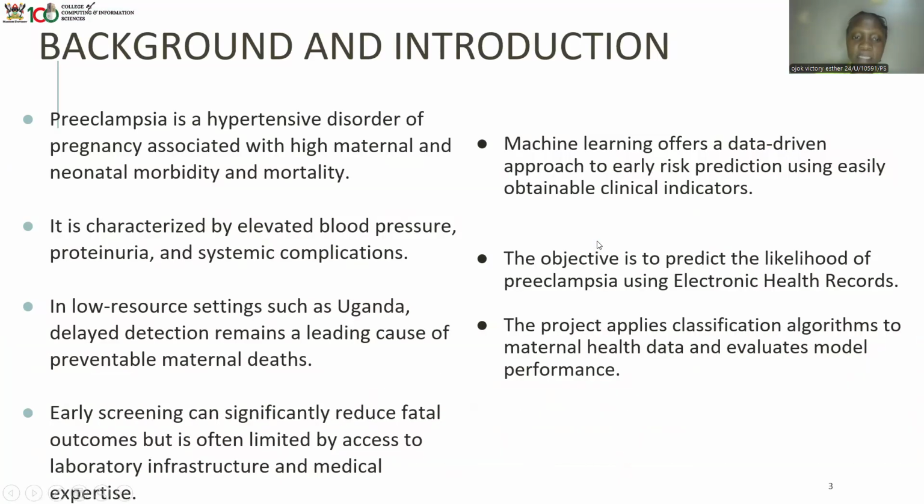Preeclampsia is one of the leading causes of maternal mortality in Uganda, and the challenge is that early detection is extremely limited. Women in rural and semi-rural communities often lack regular antenatal monitoring due to distance, costs, lack of equipment, and also a shortage of skilled health workers. Most of these cases are identified late, when the symptoms have already progressed to very high, dangerous levels.